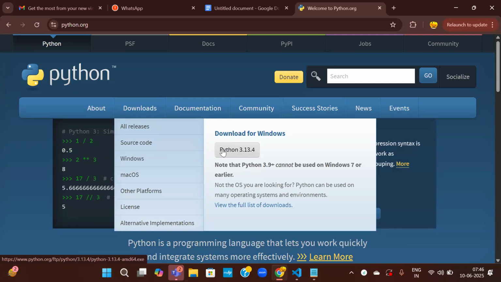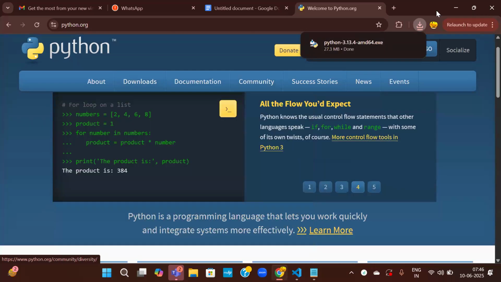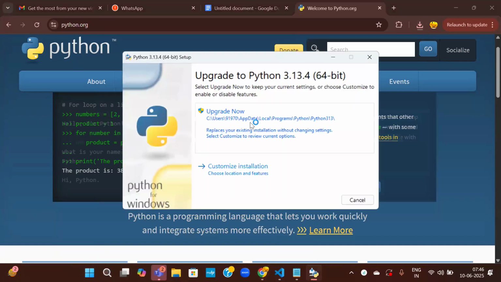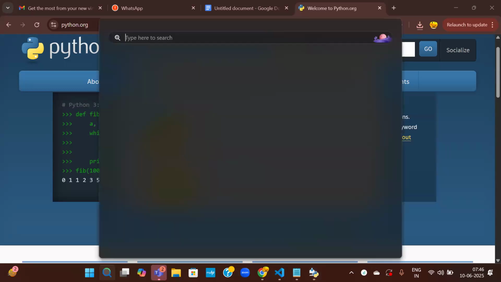The latest version is Python 3.13.4. You can click on this and the package is downloaded first. Just double click on this. See here, for me, Python is already installed, so it is saying upgrade to Python 3.13.4 because mine was a different version. Let us see what version I have.